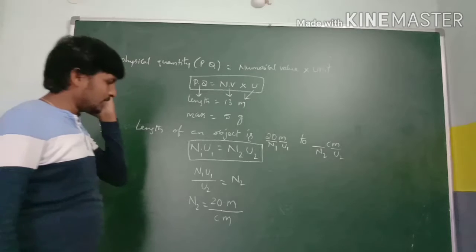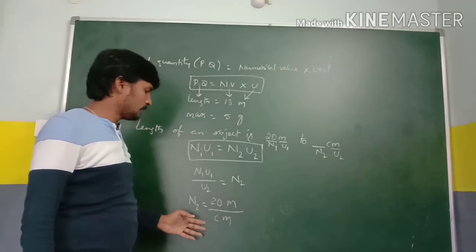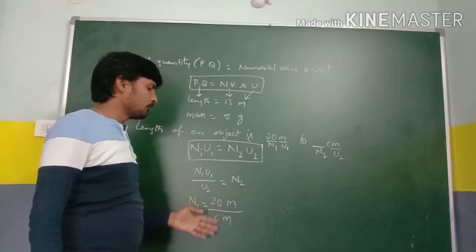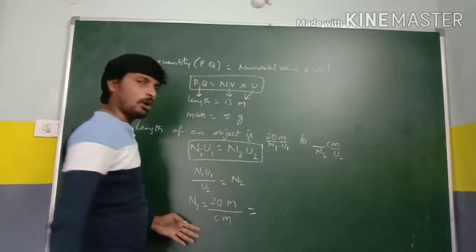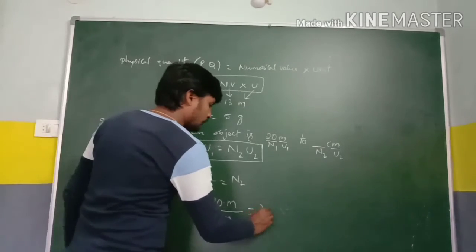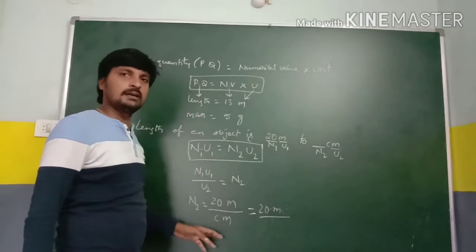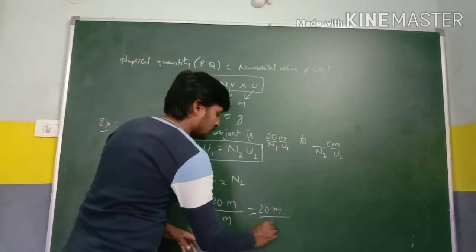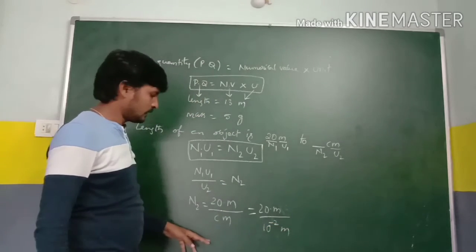So I will give the multiples and submultiples table in the next class, so that we have the multiple and submultiple values. To convert the problems, take 20 meter to centimeter. The centi value is 10 power minus 2 meter.